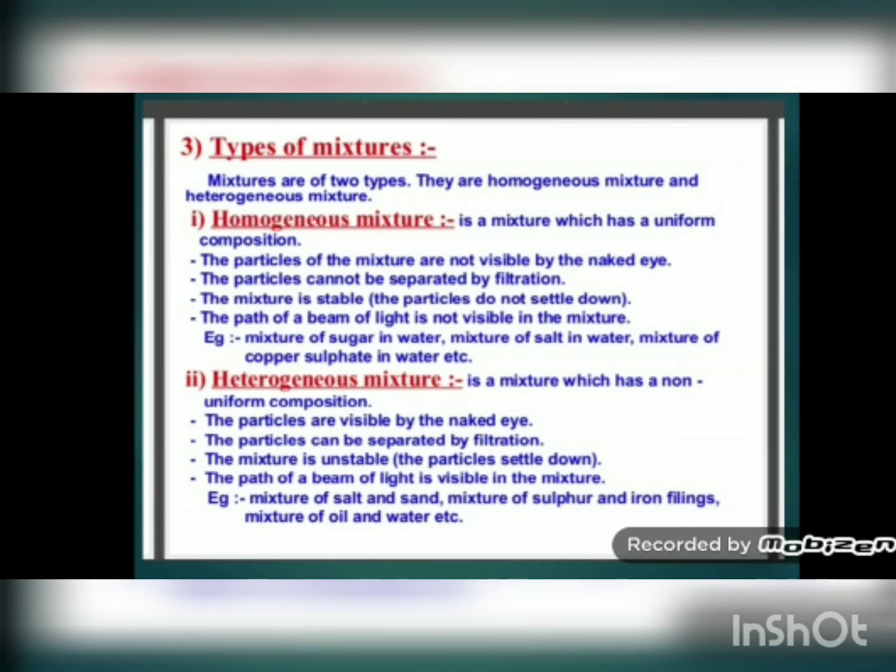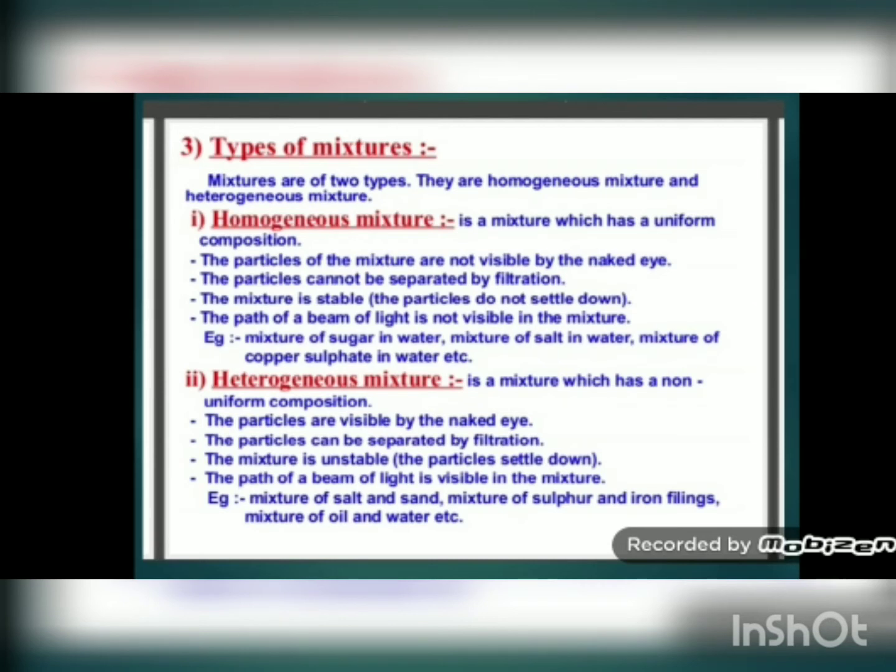Yes, the particles are so nicely dissolved in the substance that they cannot be seen with the naked eye. Mostly in a homogeneous mixture, one solvent and one solute are mixed, and it is mixed in such a way that all the particles are completely mixed in it and they are not seen separately, and they cannot be separated by simple physical method, that is filtration.